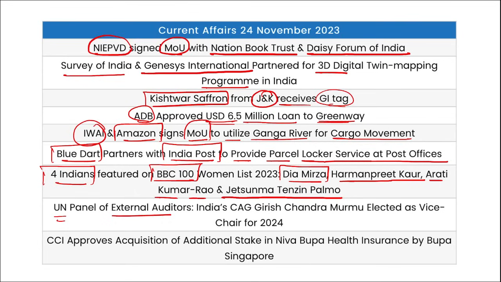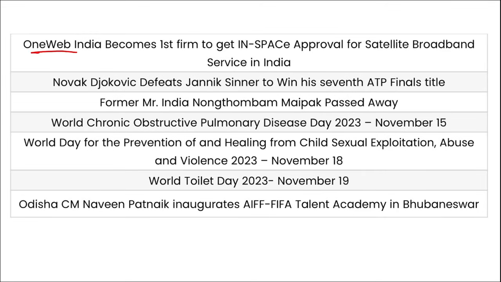Then UN panel of external auditors. Here India's CAG Girish Chandra Murmu elected as the vice chair for 2024. CCI has approved the acquisition of additional stake in NEBA Bupa Health Insurance by Bupa Singapore. OneWeb India became the first firm to get in-space approval for satellite broadband service in India. Novak Djokovic defeated Jannik Sinner to win his 7th ATP Finals title.